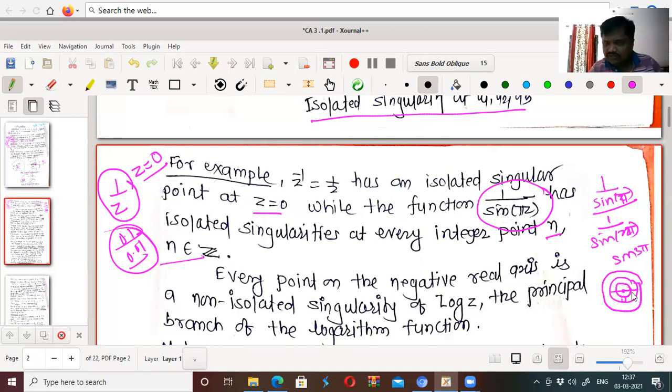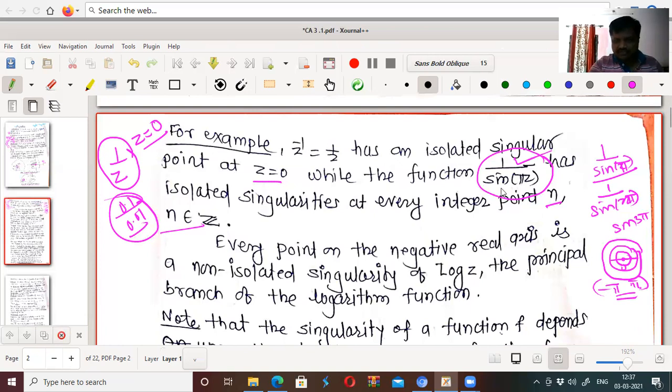If I take any neighborhood of z equal to 0, then we get at least pi to minus pi, and in this neighborhood, at pi it is also not analytic, and at minus pi it is also not analytic. So for every neighborhood of every integer, there exists one more singularity, and therefore, the function 1 upon sine pi z has a non-isolated singularity at every integer point n.